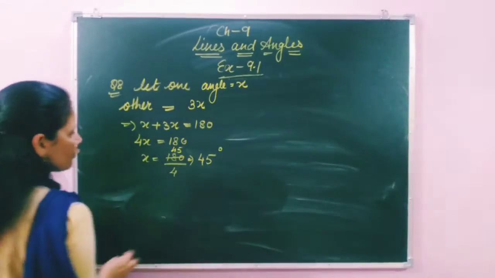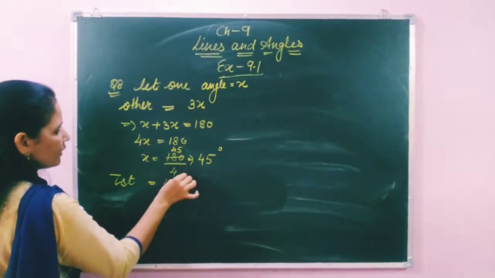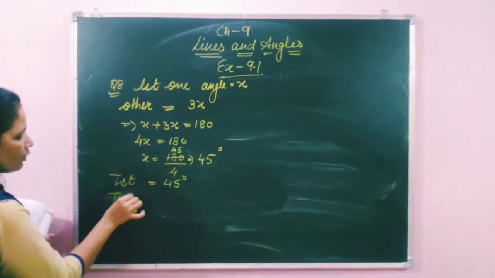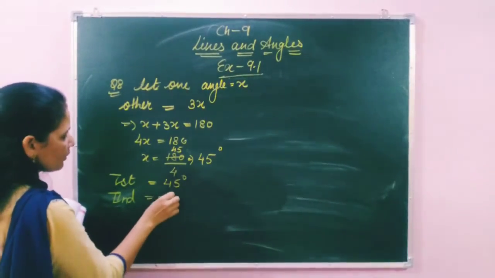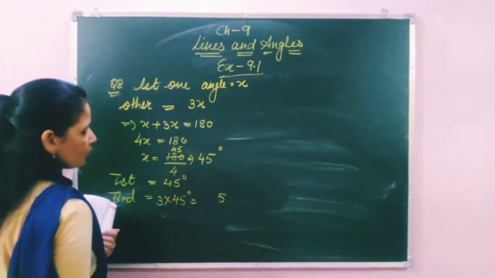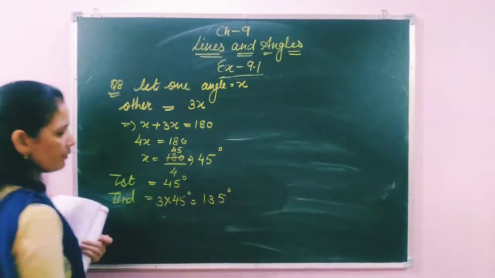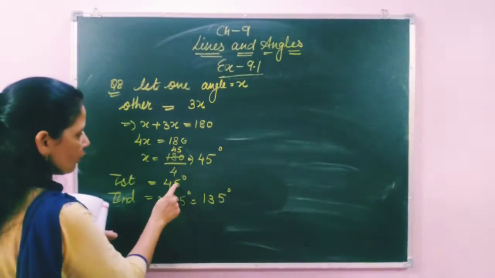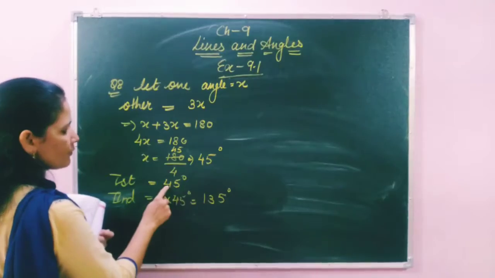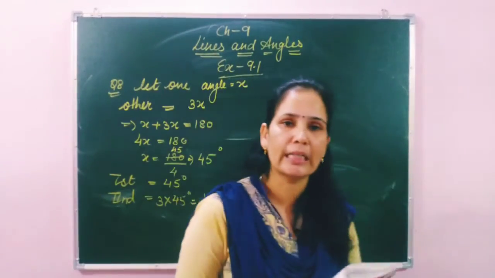The x value is 45 degrees. That means the first angle is 45 degrees. And the second, its supplement, is 3 multiplied by 45. 5 threes are 15, 4 threes are 12, 12 plus 1 is 13, so 135. And cross-check your answer: 5 plus 5 is 10, 3 plus 4 is 7, and 1 is 8. Their sum should be 180 degrees.